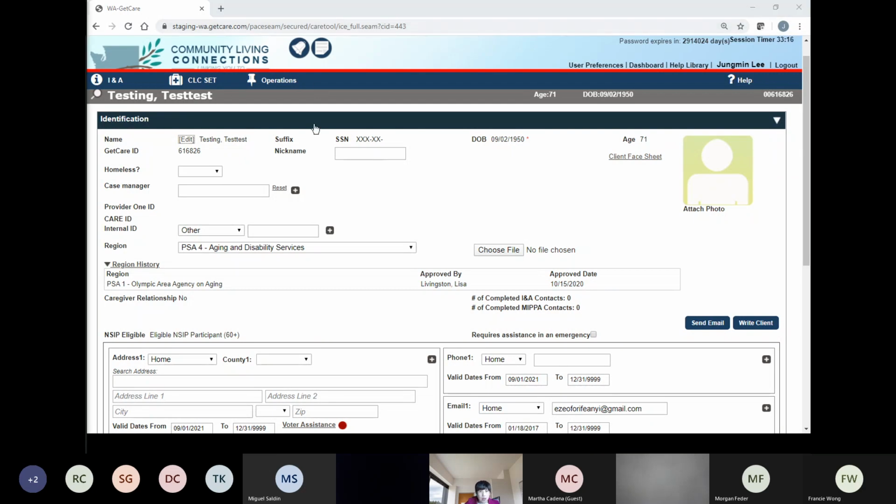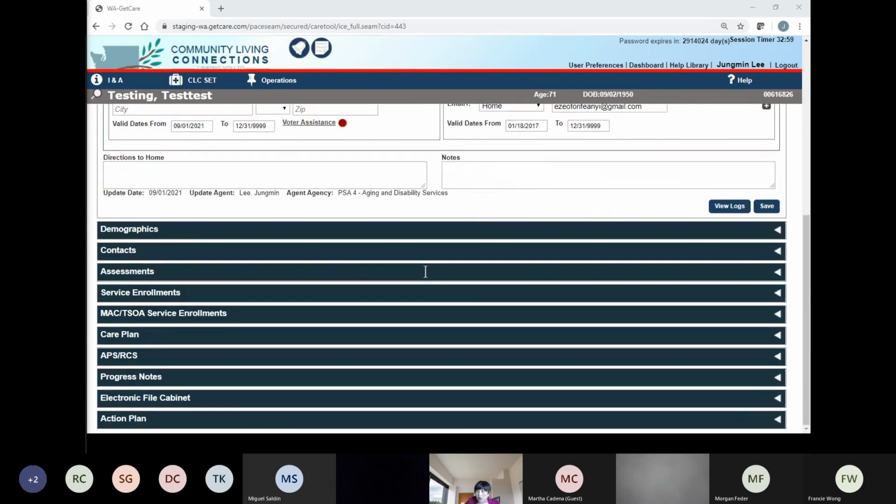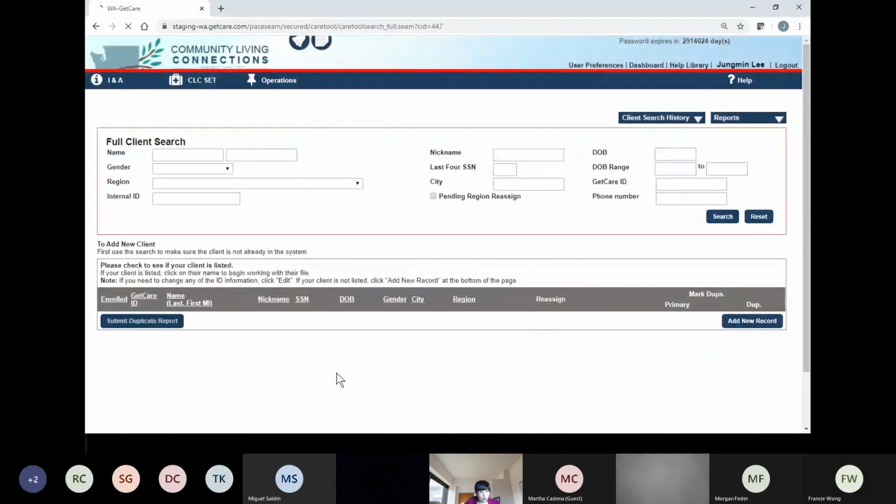Yeah, so GetHere is a web-based application. So for any web application, we don't want to use the go back arrow function, okay? So wherever you are, and if you want to look for another client, this is what you do. It doesn't matter where you are. You're just gonna go to CLC set and click full client search. Okay, so far so good.